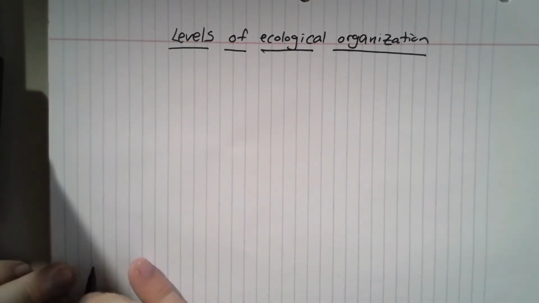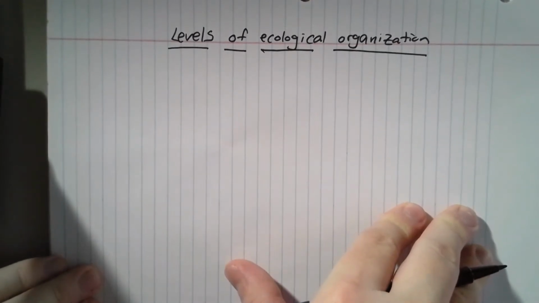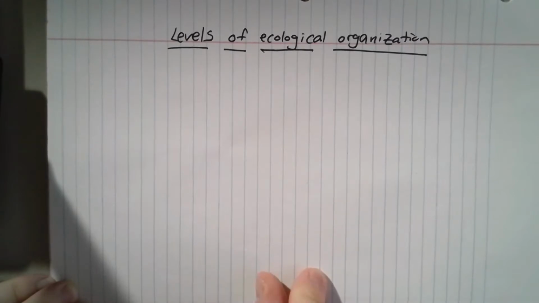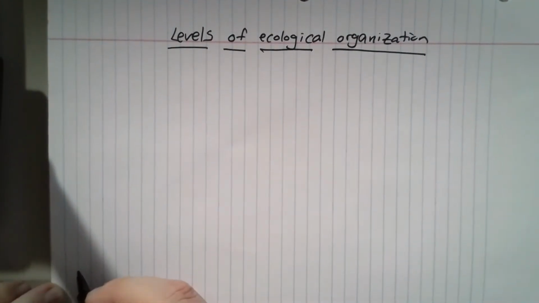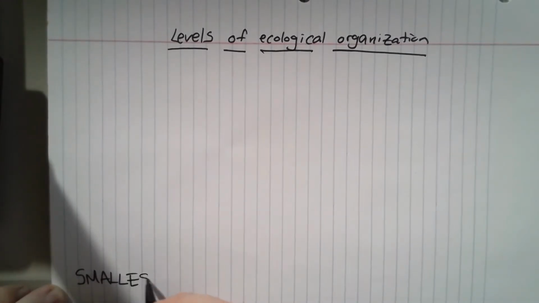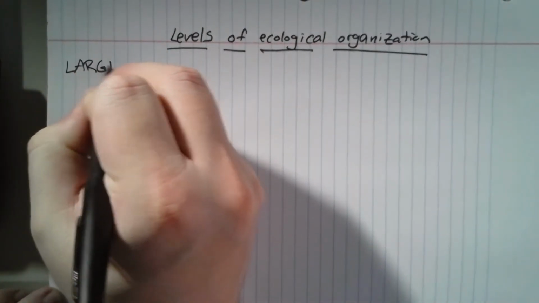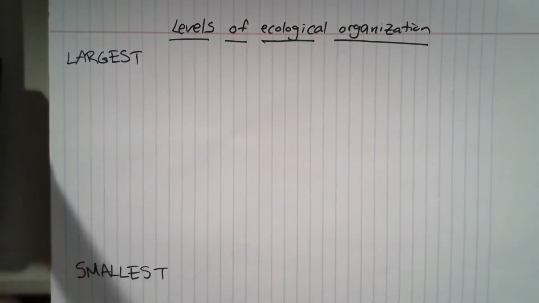Okay, so when we talk about living things and non-living things, we can think of them in small units and big units. So we are going to start from smallest, el nivel más pequeño, to largest, el nivel más grande, okay?